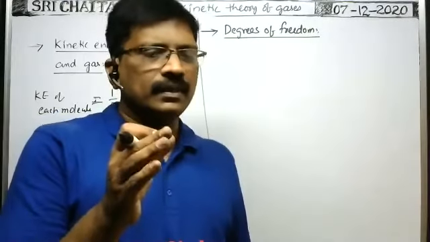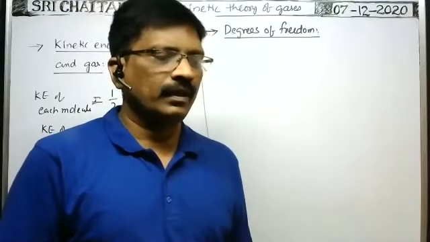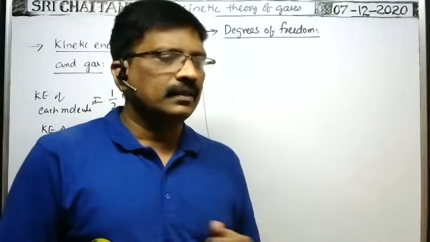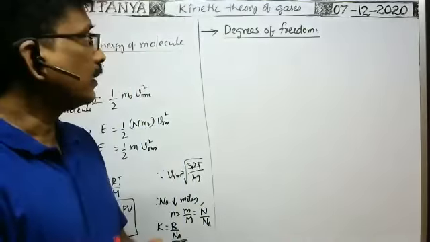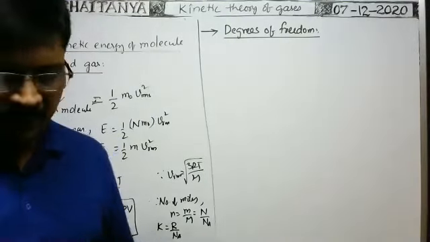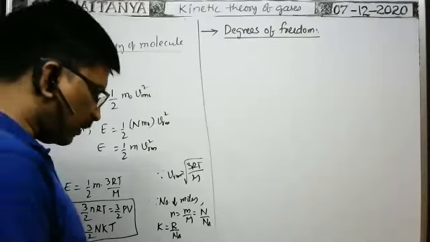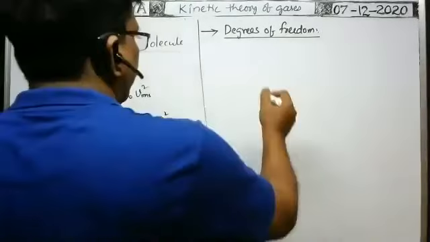The number of ways the atoms or molecules in a gas can gain the energy is called the degrees of freedom. I think that is the simplest definition of the degrees of freedom. So the number of ways the energy is gained by atoms or molecules in a gas is called the degrees of freedom.